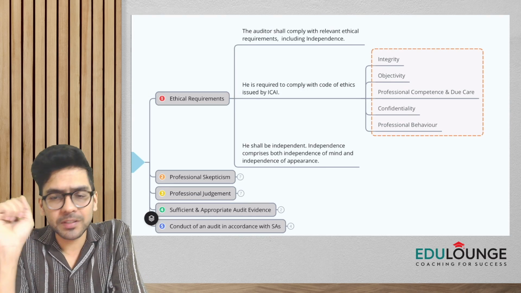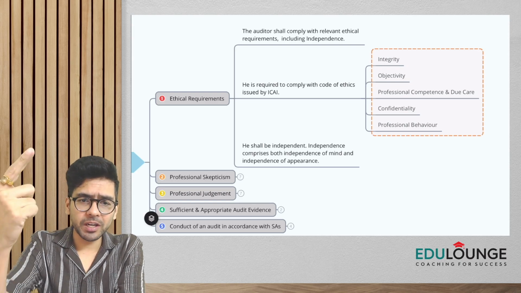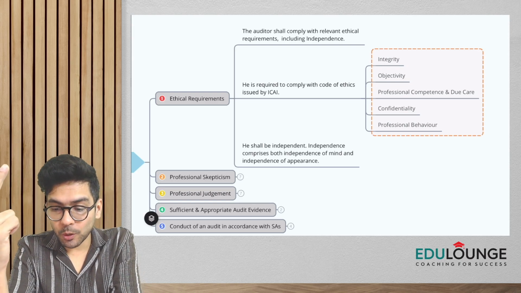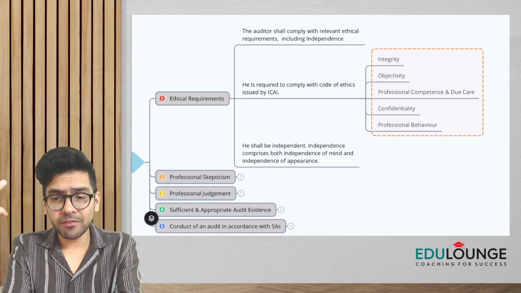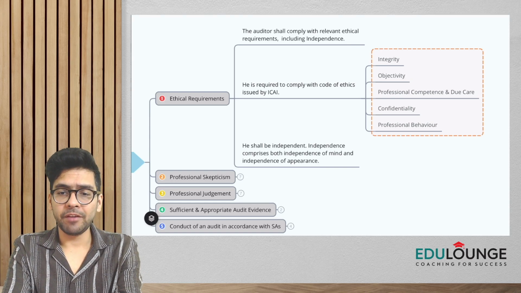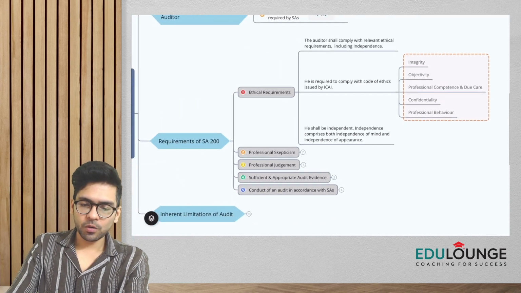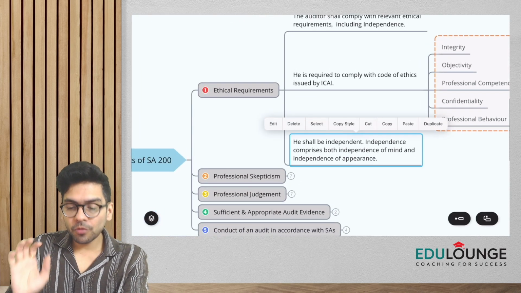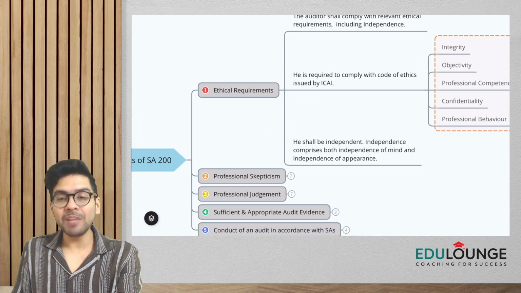What are the fundamental principles? Again, I'm repeating: integrity, objectivity, professional competence and due care, confidentiality, and finally professional behavior. Okay, all right. Now, ethical requirements would also include discussion about independence here.